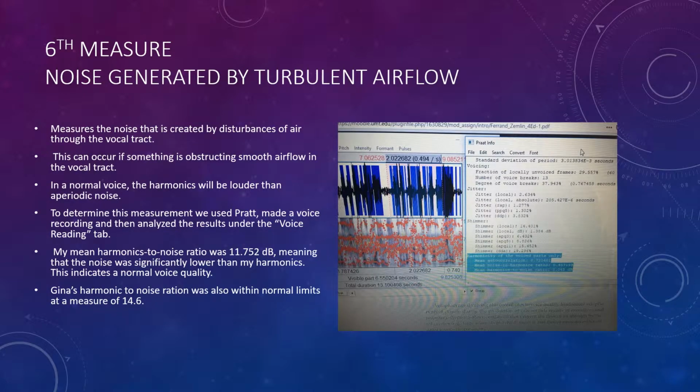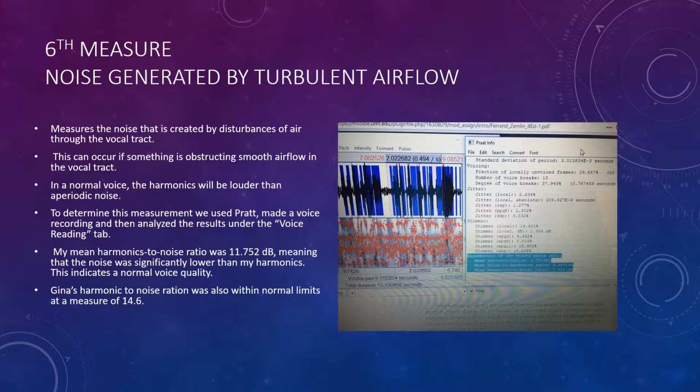The sixth measure set forth by Zemlin is known as noise generated by turbulent airflow. This can occur if something is obstructing smooth airflow through the vocal tract. In a normal voice, harmonic noise will be much louder than aperiodic noise. To determine this measurement, we used Praat, made a voice recording, and then analyzed the results under the voice reading tab. My mean harmonics to noise ratio was 11.72 dBs, meaning that the noise was significantly lower than the harmonics. This is a good thing.